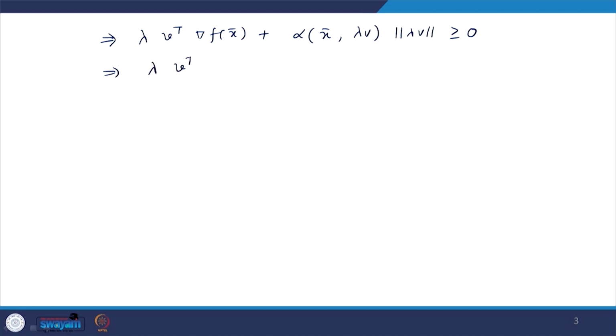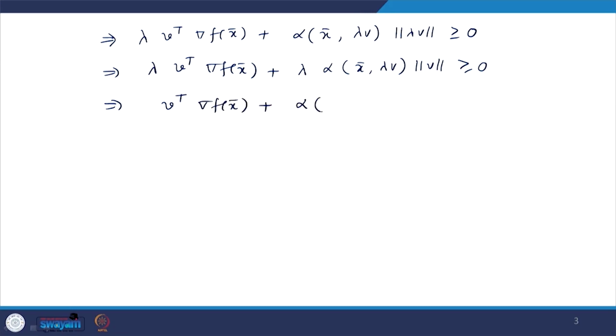Lambda can be taken out of the norm, so this implies v transpose gradient of f at x bar plus alpha of x bar and lambda v times the norm of v is greater than or equal to 0.